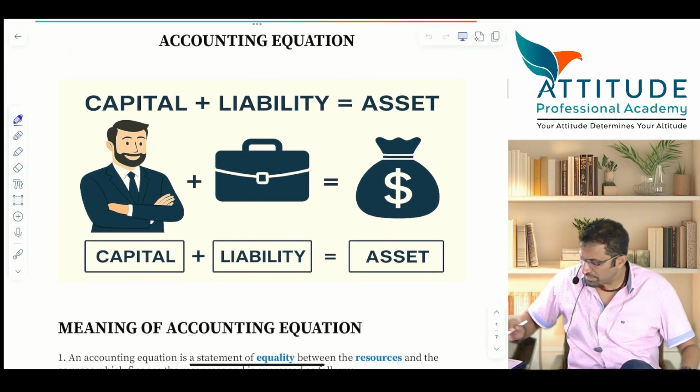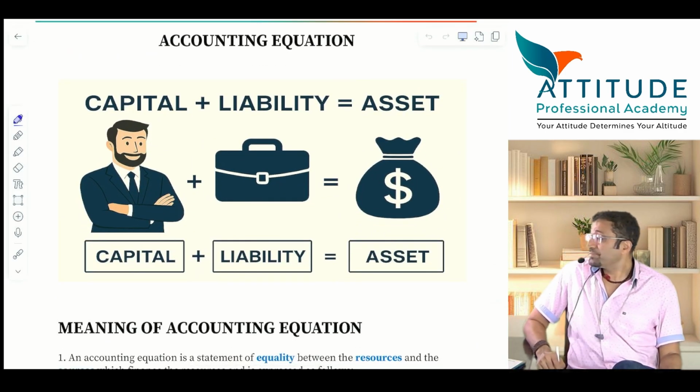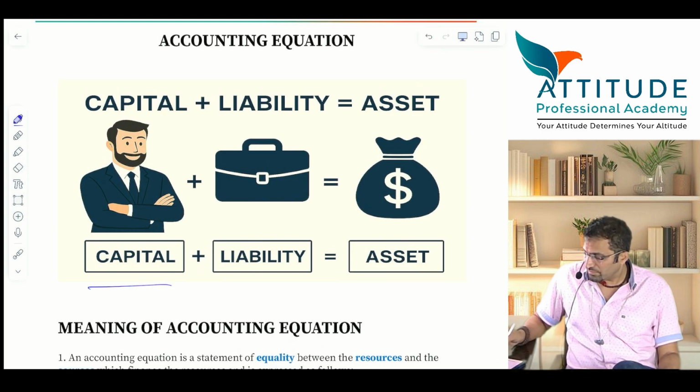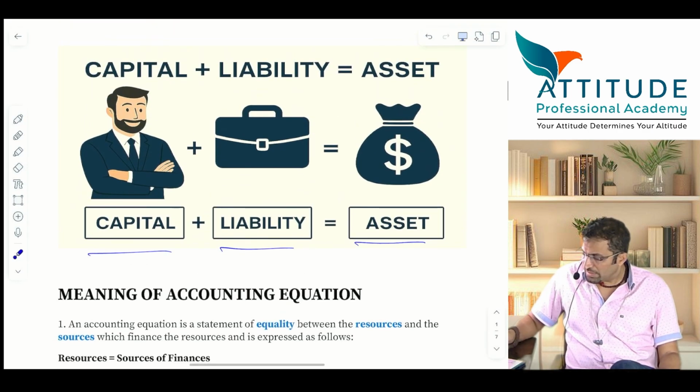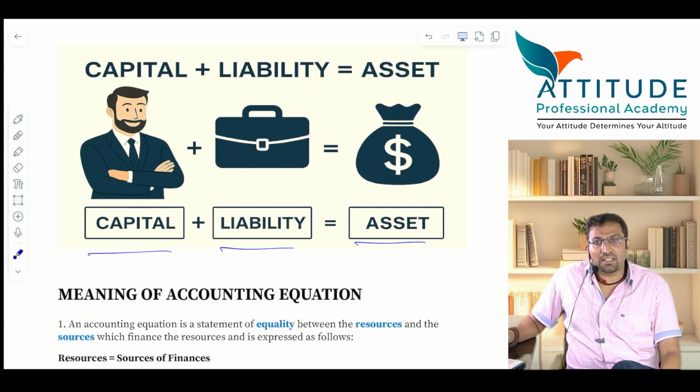Have a look at it. What is the equation? Is equal to? Excellent. Okay. Now look at the meaning. Capital means money or money's worth brought, invested by the owner into his business. Correct? Okay.